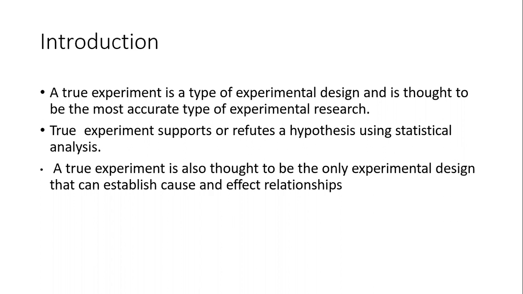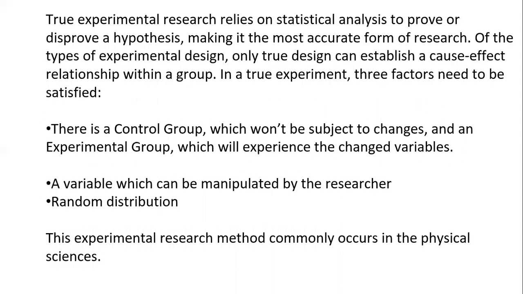But when it comes to true experimental design, it exactly establishes what the cause is, how it is affecting, and what the relation is between that cause and effect. True experimental research relies on statistical analysis to prove or disprove the hypothesis. Whenever we design research, once the problem is identified and the research design is done, we establish the hypothesis.